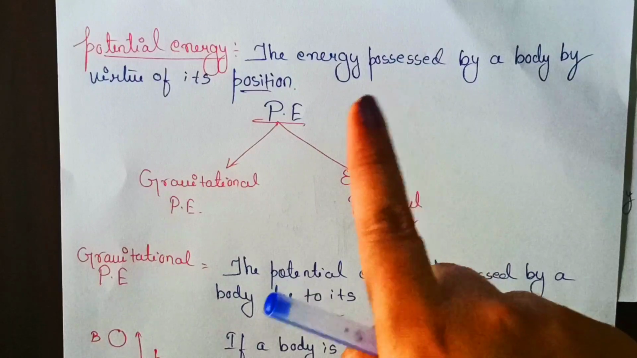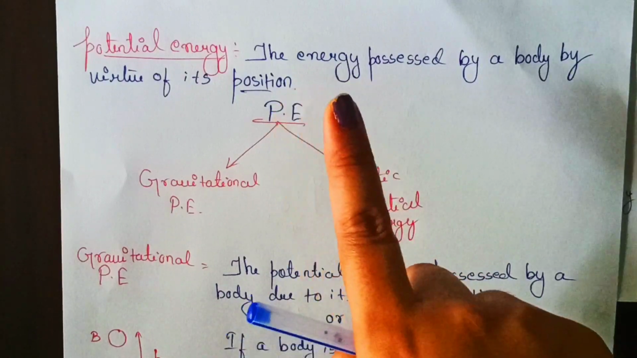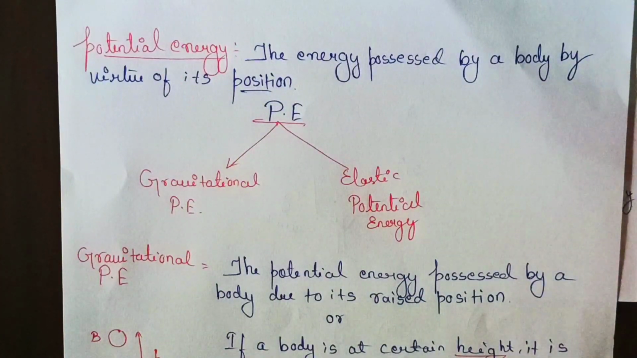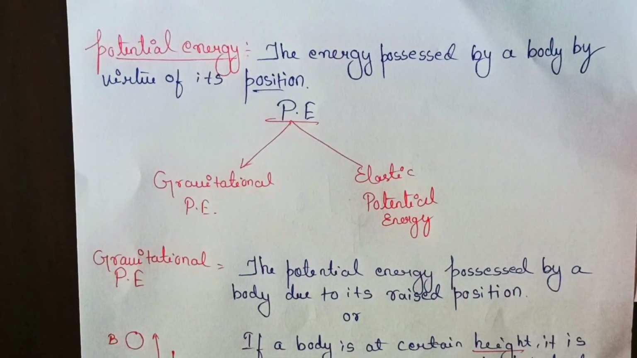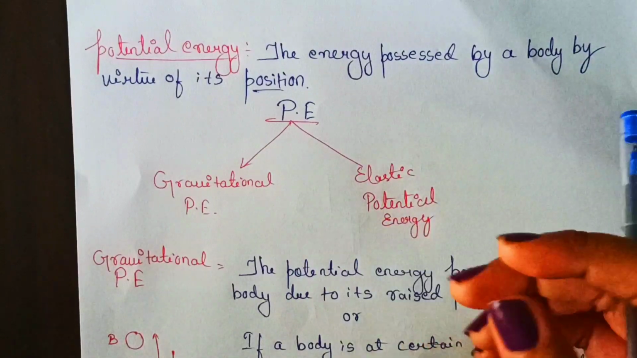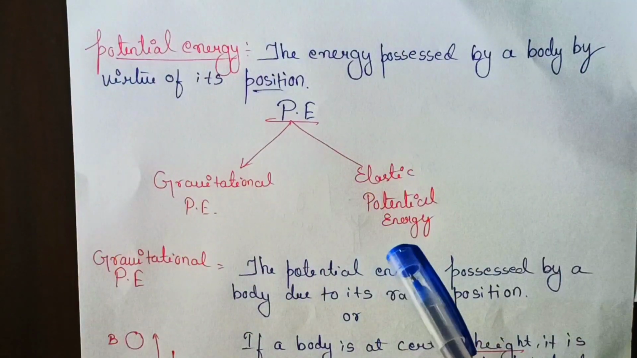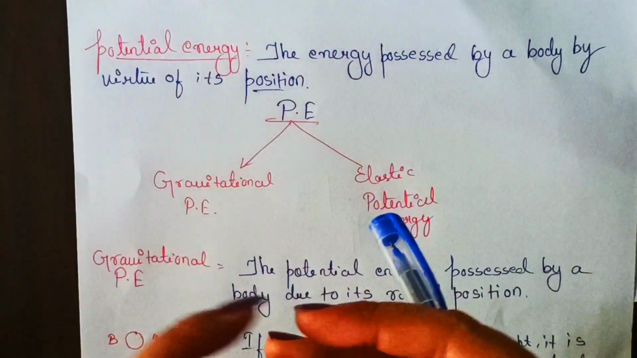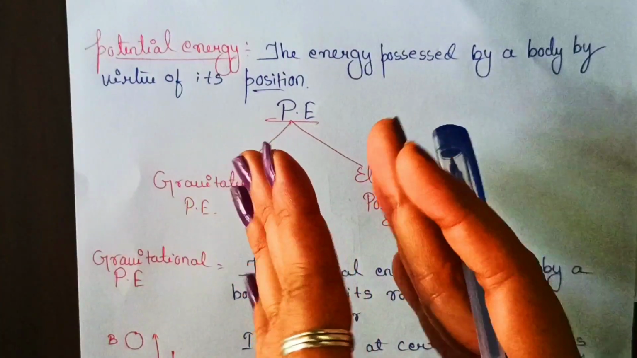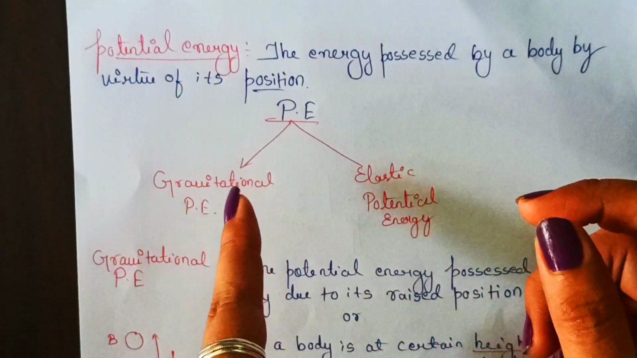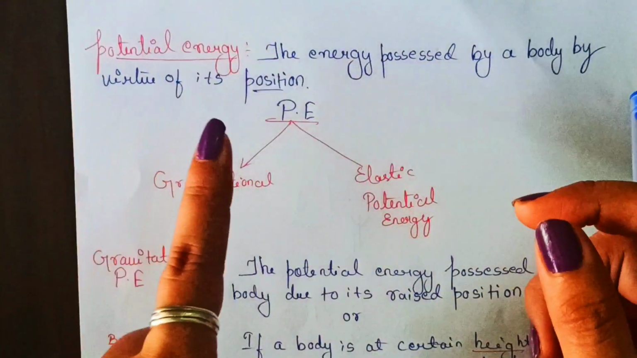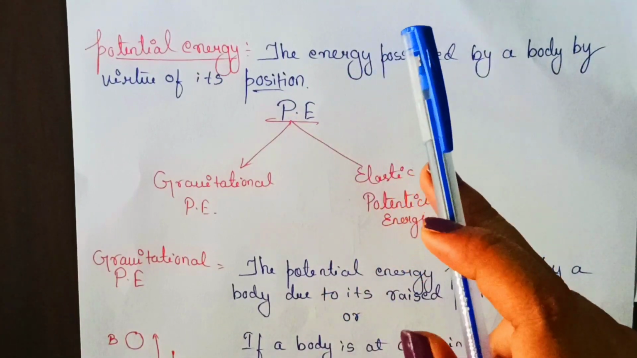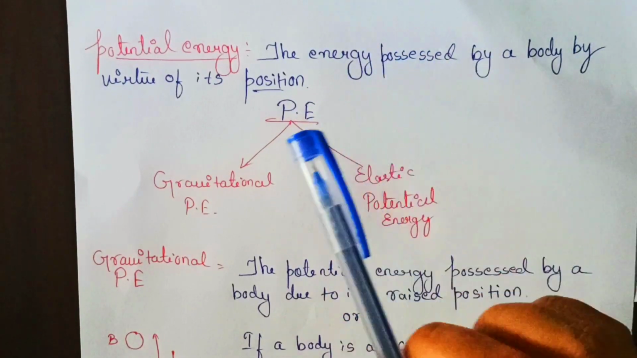Very important, students. If an object is raised to a certain height, if it is at a certain height, or if it is bent, or it is stretched, or it is compressed, then definitely that body will have this potential energy. So this potential energy is possessed by the body, which is mainly due to its position.